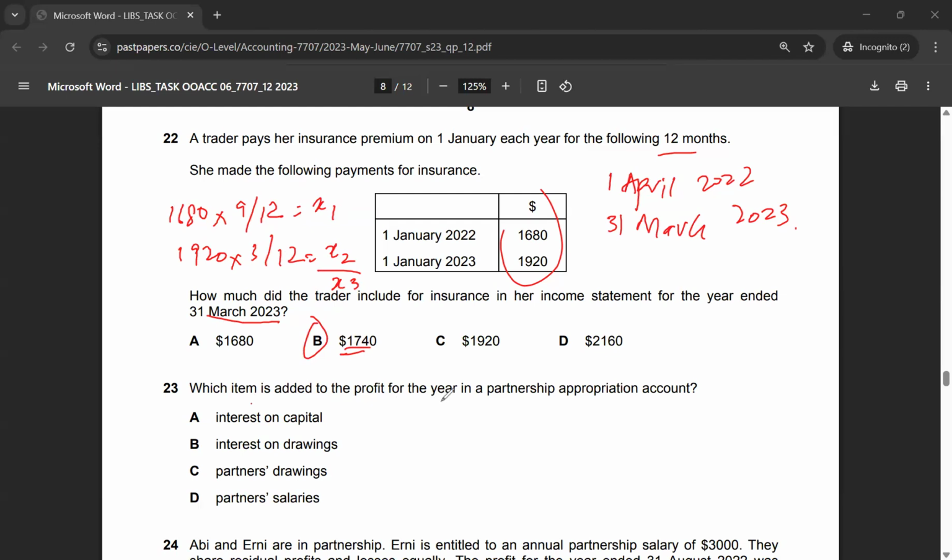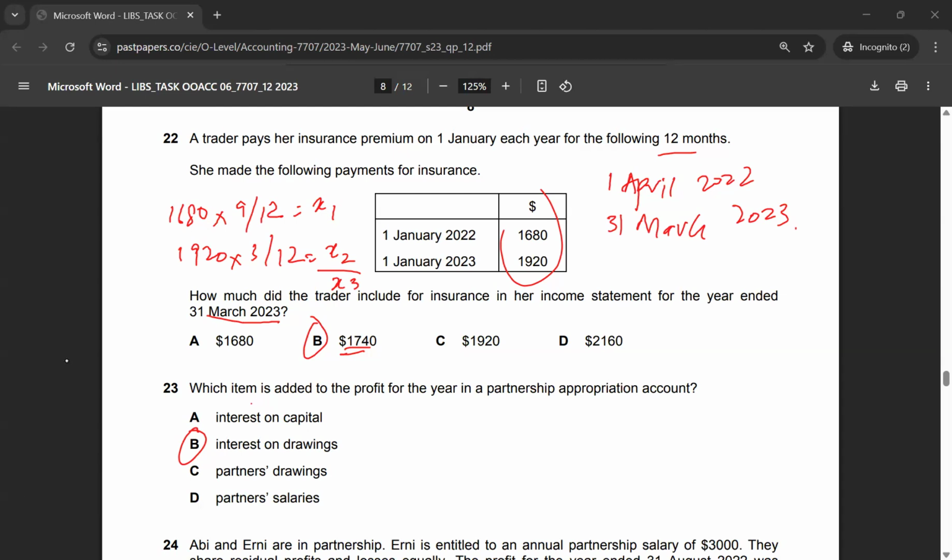Which item is added to the profit for the year in partnership appropriation account? And that is interest on drawings. Multiple choice 23 has the correct answer of option B. So option B, interest on drawings, is added to the profit for the year in partnership appropriation account.